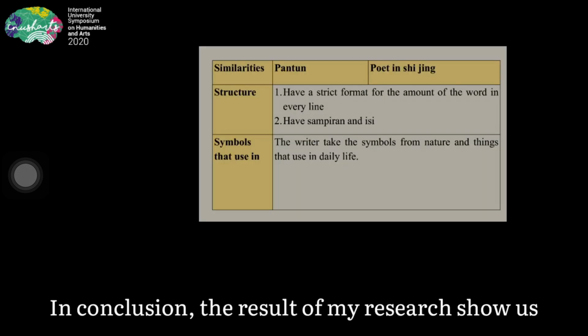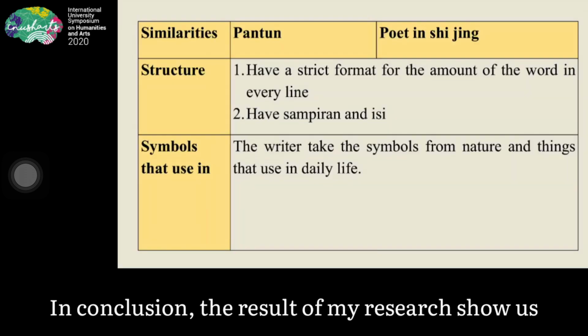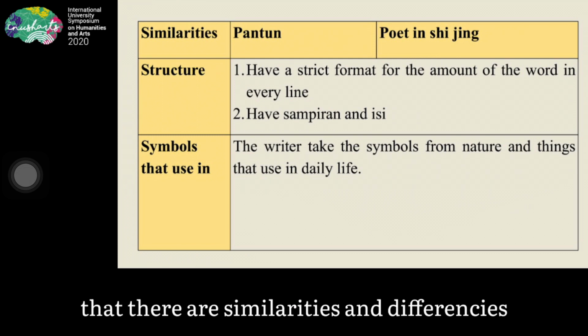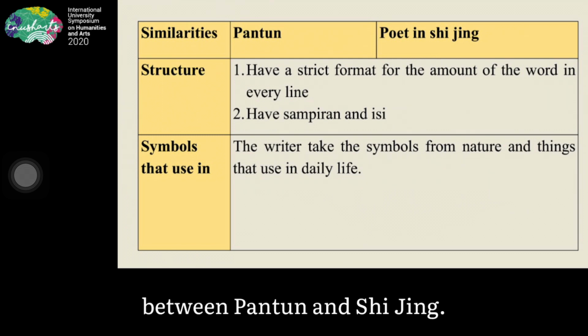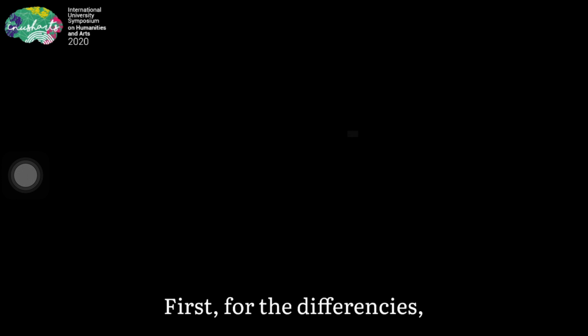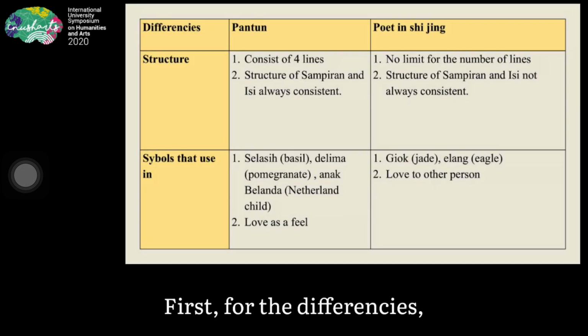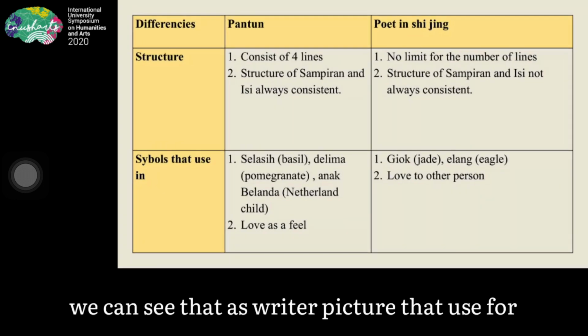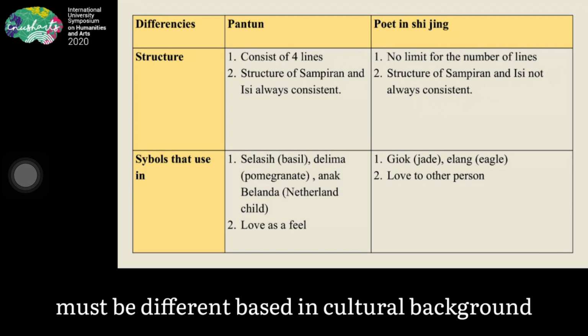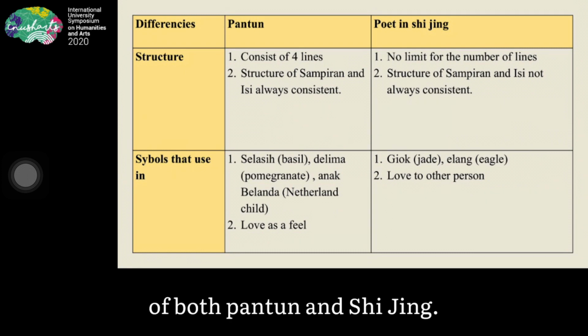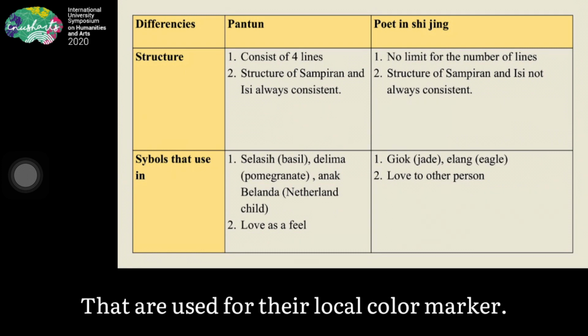In conclusion, the result of my research shows that there are similarities and differences between Pantun and Shi Jing. First, for the differences, we can see that the images the writers used must be different based on the cultural background of both Pantun and Shi Jing, which are used as their local color markers.